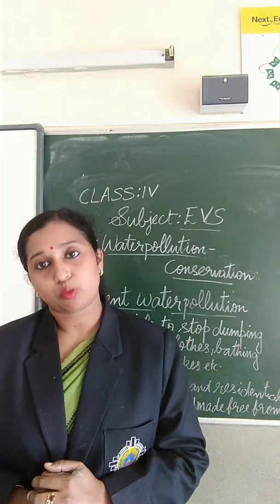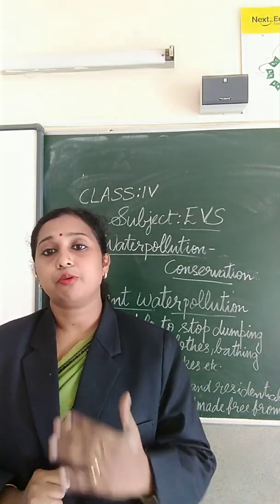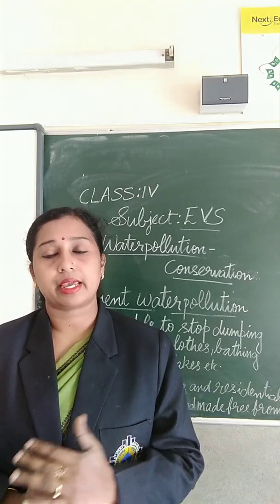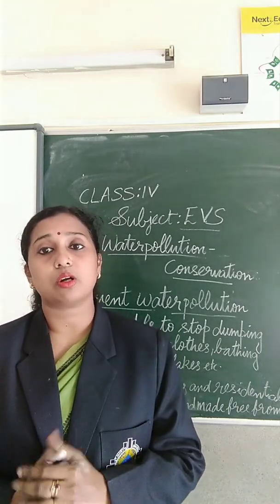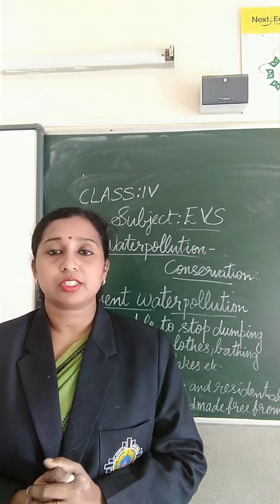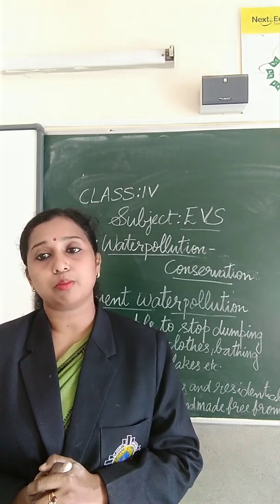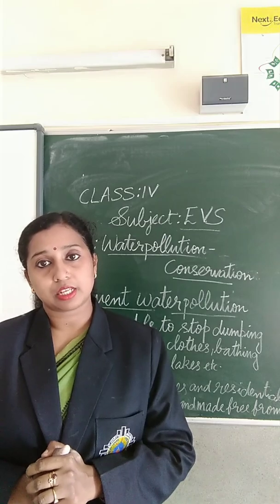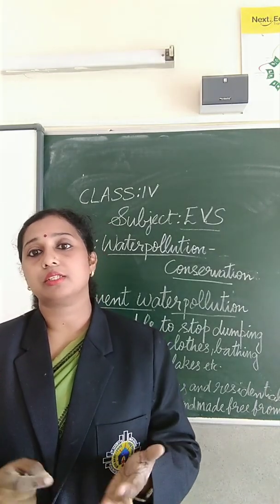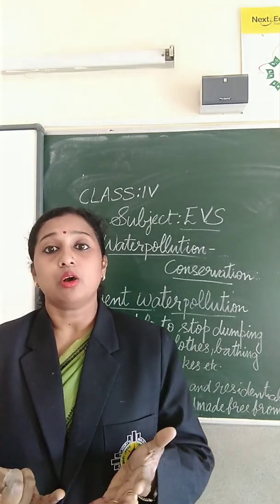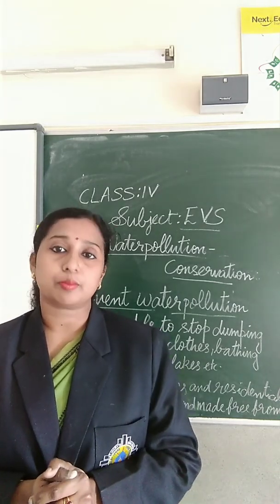So by this we are winding up our lesson. Before that, we will just go for a quick recap. First we studied water pollution. What is water pollution? Water pollution is the contamination of water bodies, usually as a result of human activities. Water bodies means rivers, lakes, oceans, these types of sources of water.